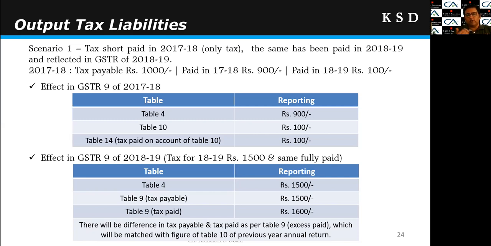First of all, what would we have done in the GSTR 9 of 17-18, right? In 17-18, we would have reflected in table 4 a tax liability of rupees 900, though the actual liability was 1000, because we discharged the 100 rupees in the next year. So in table 4, we will reflect 900. Then in table 10, we will reflect 100, which is paid in the next year. And then there was table 14, which was mainly for the tax payment details on account of tables 10 and 11. Since we have paid tax in the next year, in table 14 also there will be 100 rupees reporting.